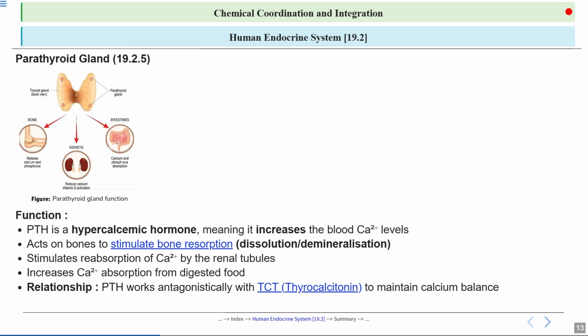So PTH works against TCT, which is thyrocalcitonin, a hormone from the thyroid gland which lowers body calcium levels. Together they maintain a balanced level of calcium in the blood, ensuring proper functioning of muscles, nerves, and other body systems. So they work antagonistically. One increases the calcium level, one decreases the calcium level. TCT, thyrocalcitonin, lowers the calcium levels, and parathyroid hormone specifically increases calcium level in the blood. So they both work antagonistically to maintain calcium balance in the body.